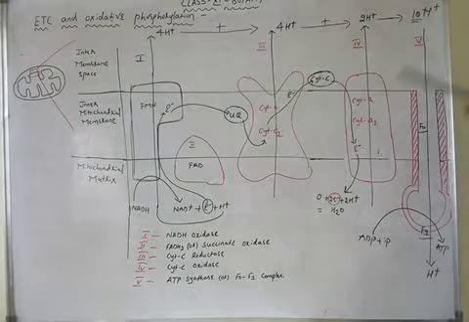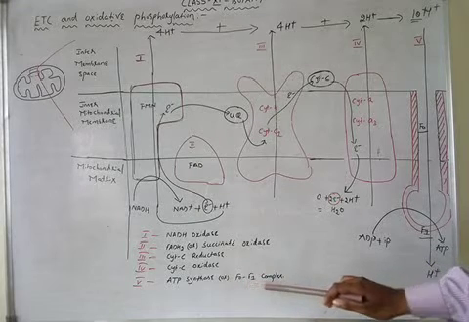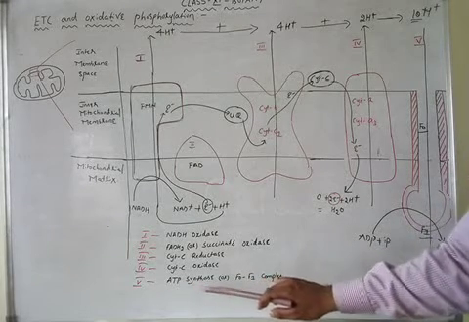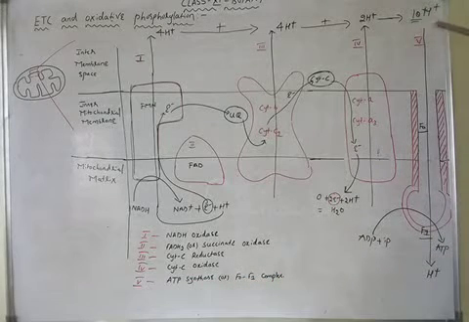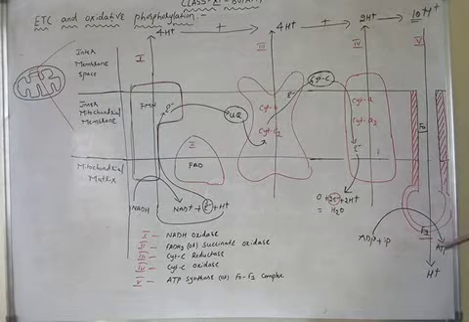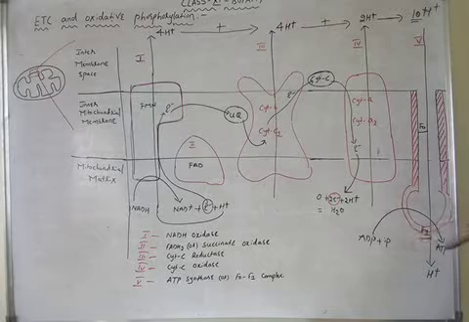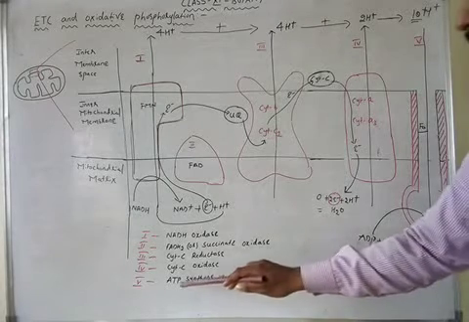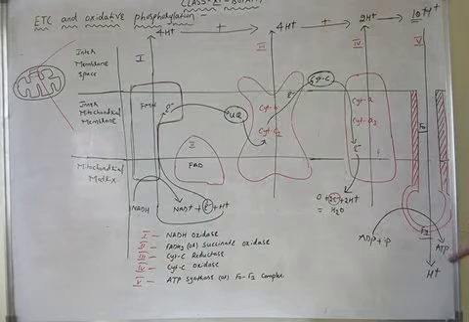Now this is complex 5. Complex 5 is also called the F0 F1 complex. It is also called ATP synthase. Why is complex 5 called ATP synthase? Because when these 10 protons move through the F0 F1 complex, there is the synthesis of ATP. And as ATP is synthesized, complex 5 is called ATP synthase.